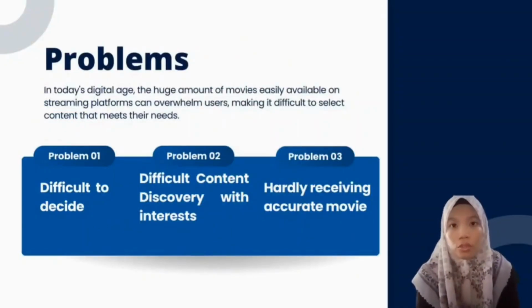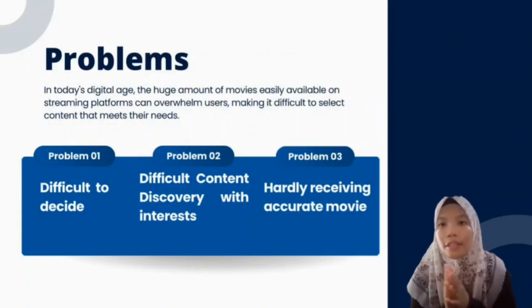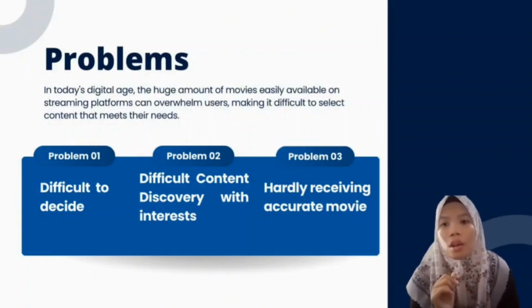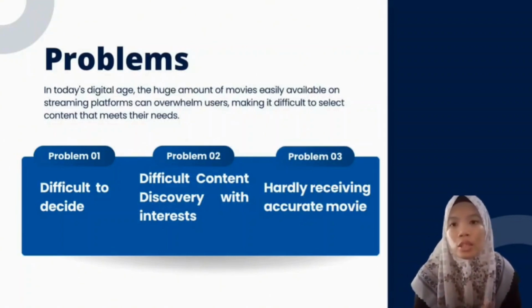Next, we move on to the three problems that our team identified for this project. The overwhelming variety of movies available on streaming platforms in the current digital era can make it difficult for users to select content that meets their needs. This leads to a significant issue. Actually, an overwhelming amount of available options frequently causes users to experience difficulty in selecting a movie to view.